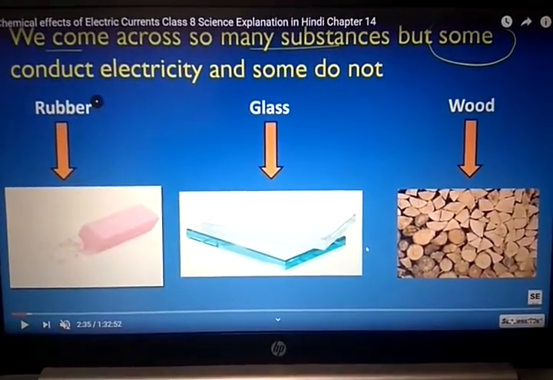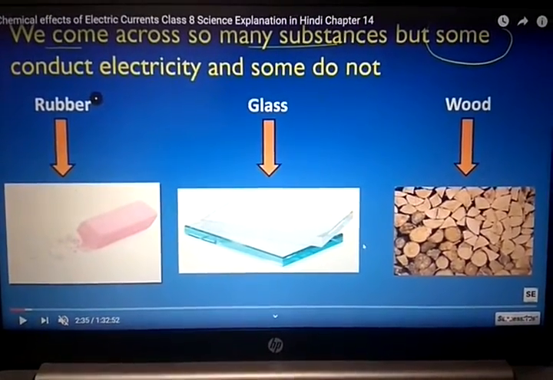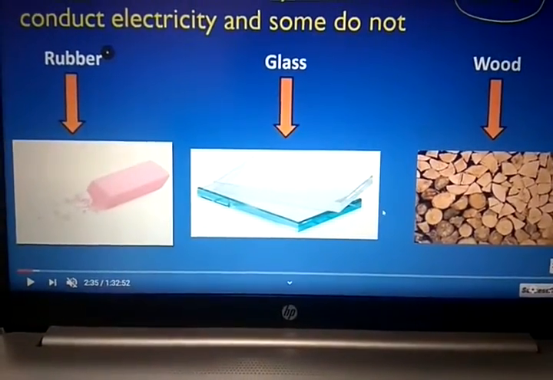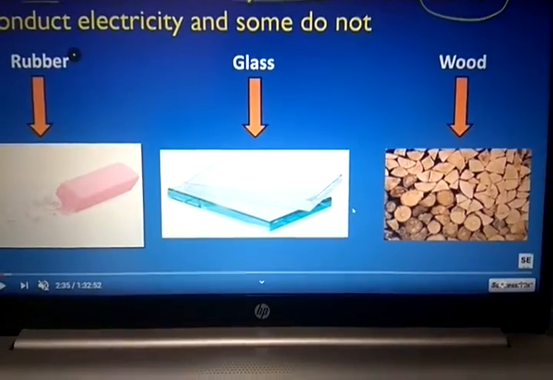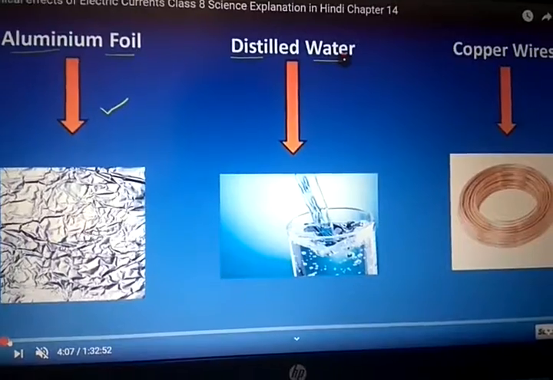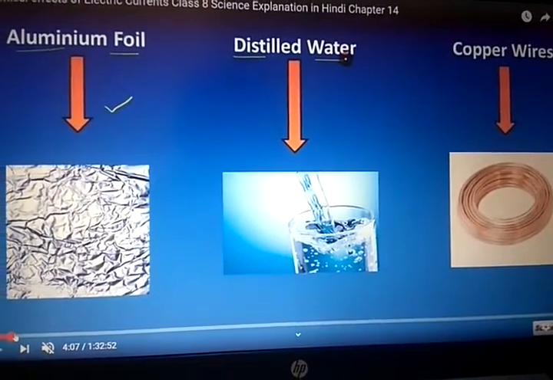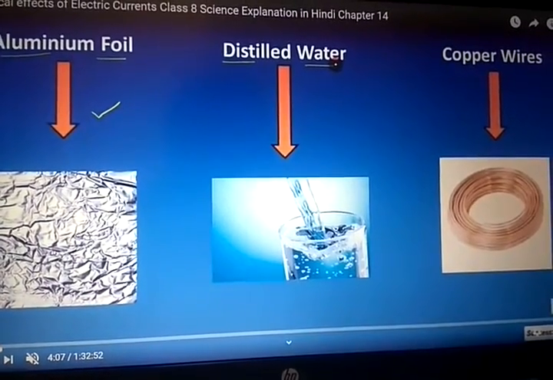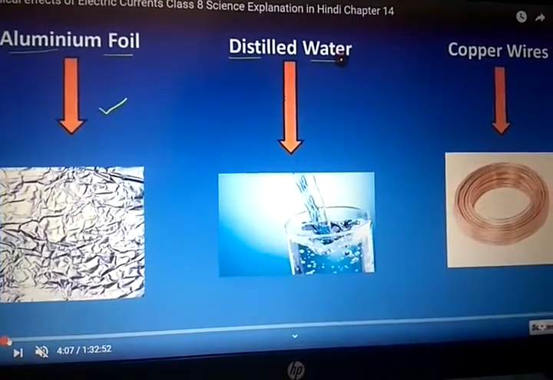Dear students, we come across so many substances, but some conduct electricity and some do not. Rubber does not conduct electricity. Glass does not conduct electricity. Wood does not conduct electricity. Now you see a substance which conducts electricity, that is aluminum foil. Distilled water means the pure form of water. Tap water is the impure form of water.